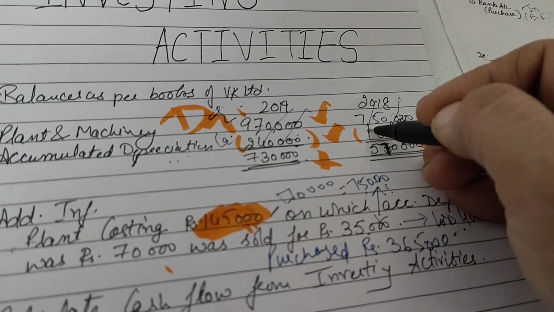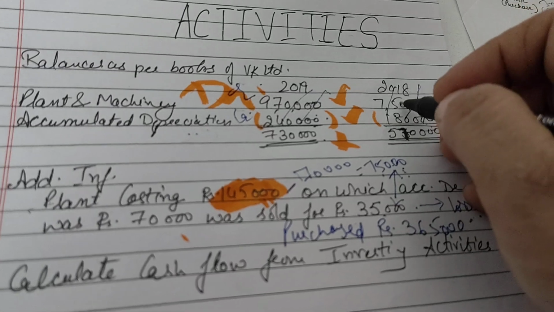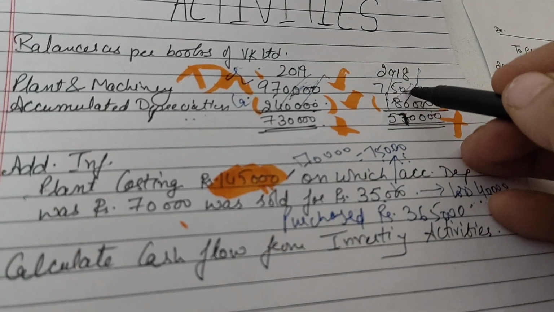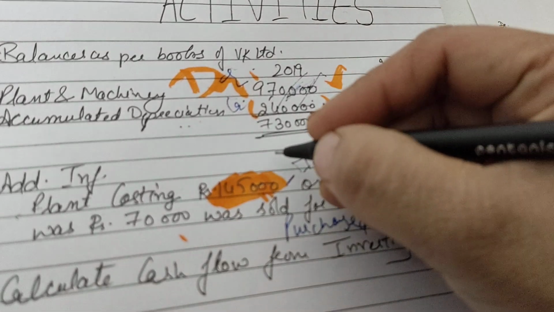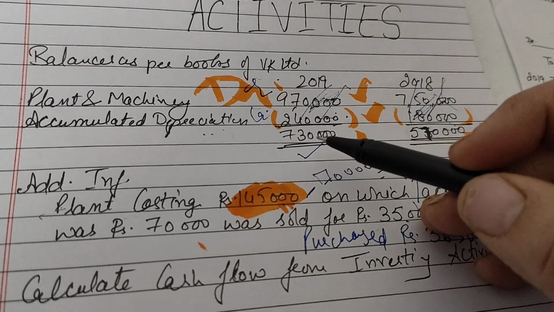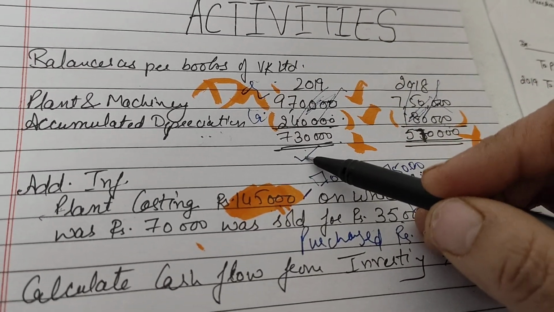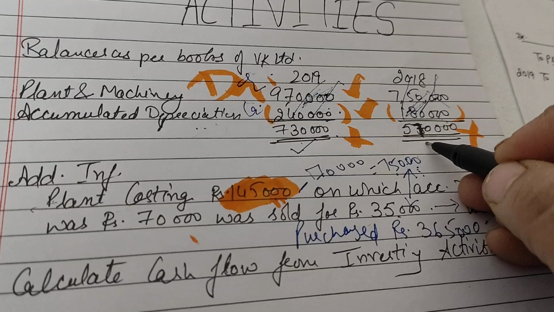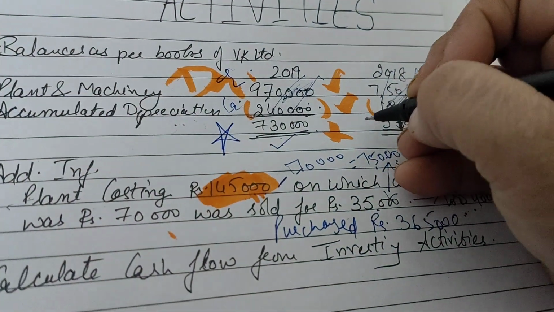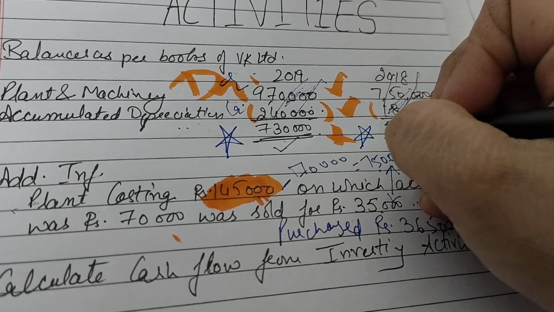If accumulated depreciation and the previous values are not given, and we are provided only the asset value of rupees 7,30,000 as a closing balance and opening balance of 5,70,000, only this information is given to us in the question.